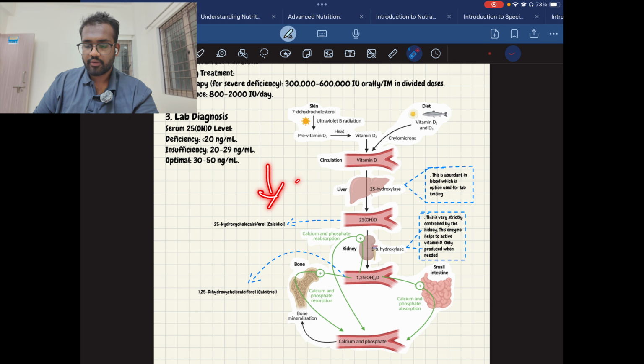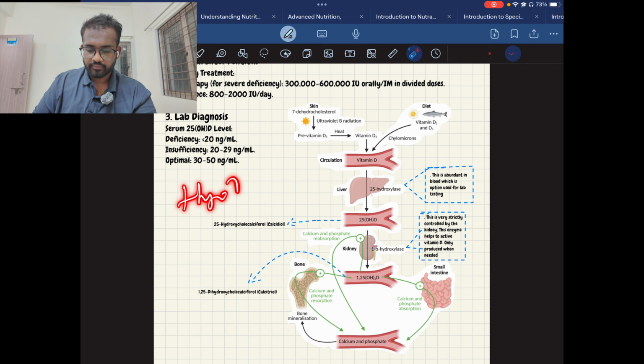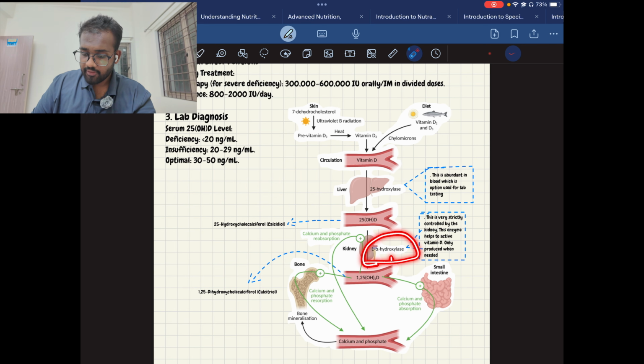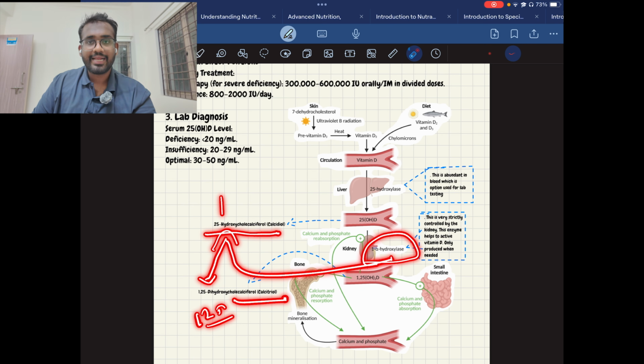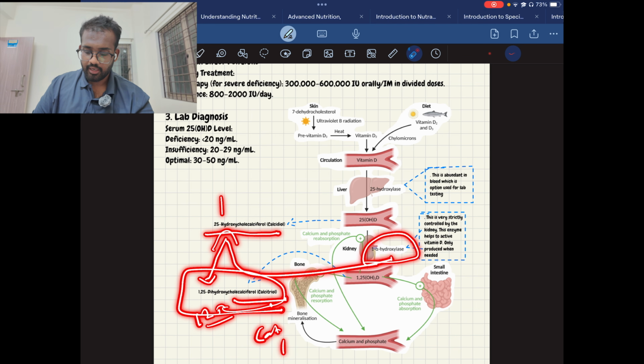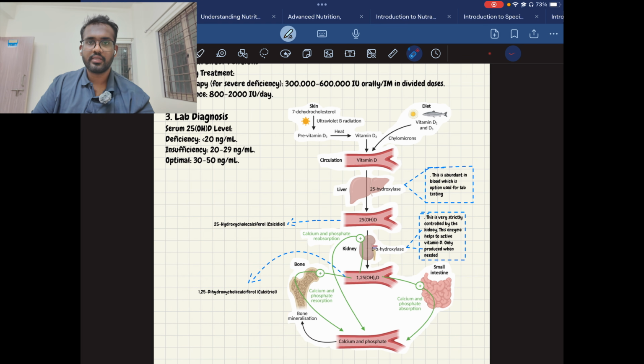If less calcium is detected in the body, then the body signals the parathyroid gland to release parathyroid hormone. This parathyroid hormone triggers the kidney to release the alpha-hydroxylase enzyme. This alpha-hydroxylase enzyme adds a hydroxyl group to the hydroxycholecalciferol and converts it into 1,25-dihydroxycholecalciferol, which is called calcitriol. This is the most active form of vitamin D. This helps to increase or balance the calcium and phosphorus levels in the body. So this is how simply the cycle works.